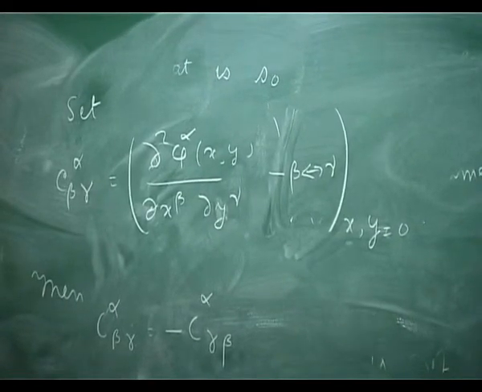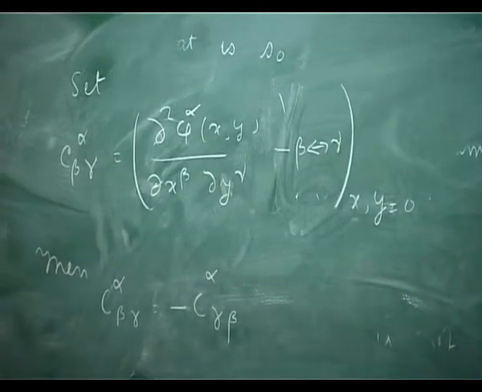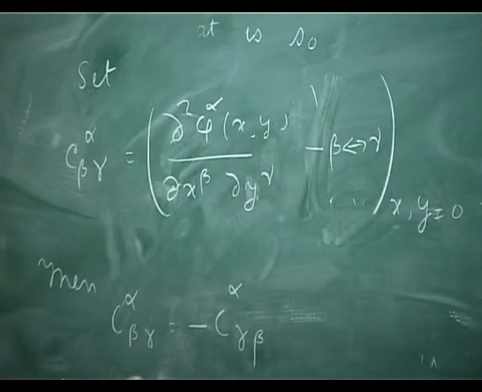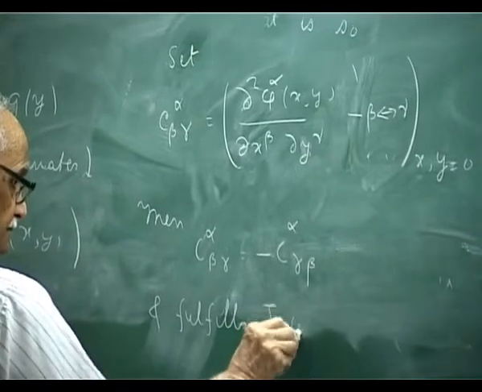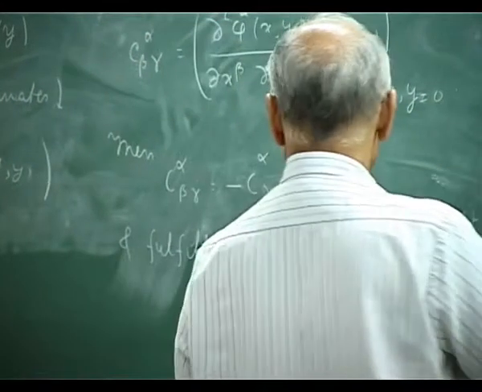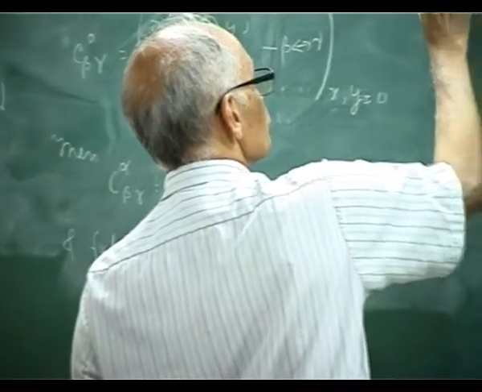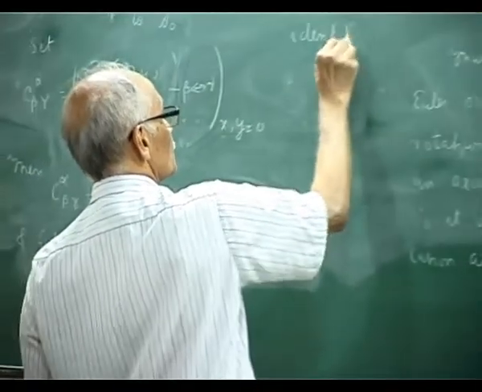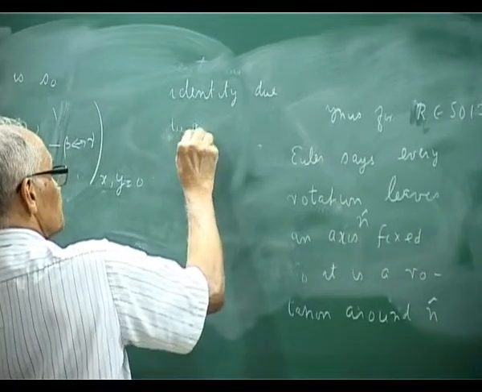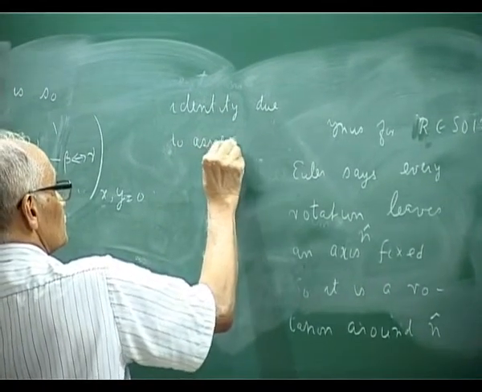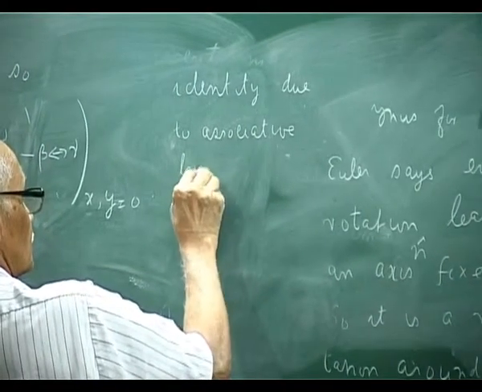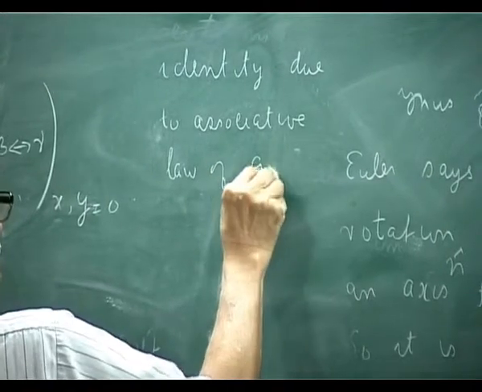But what is far less trivial is that it fulfills the Jacobi identity due to the associative law of group multiplication.